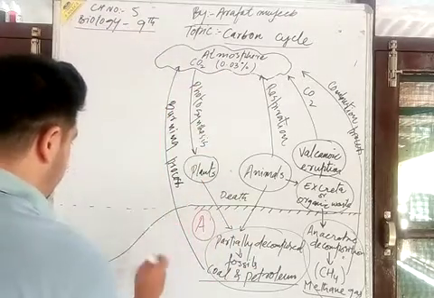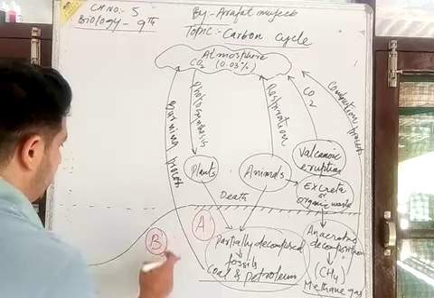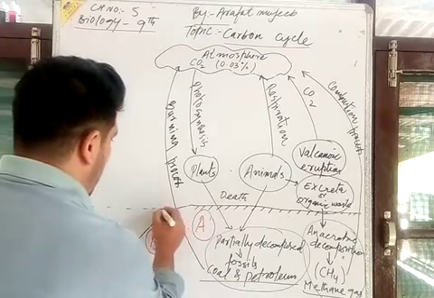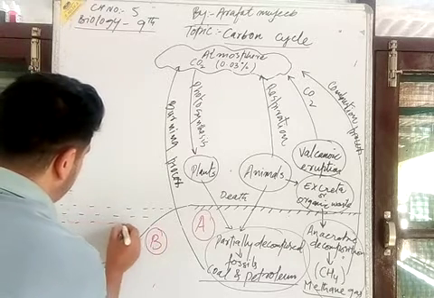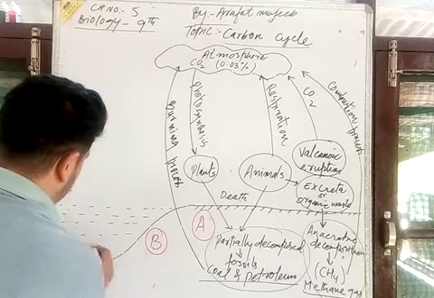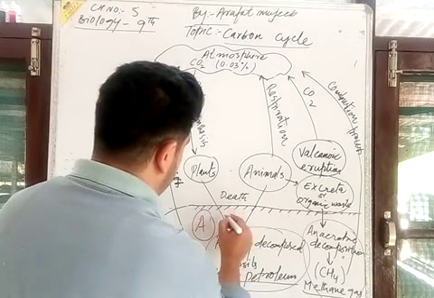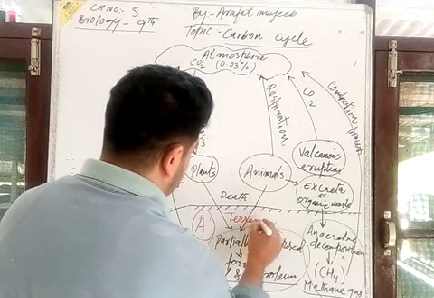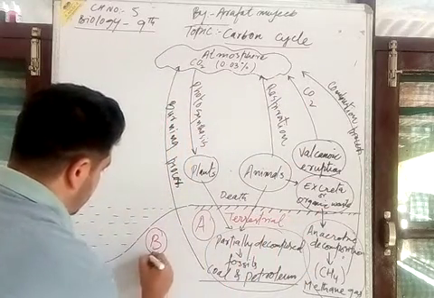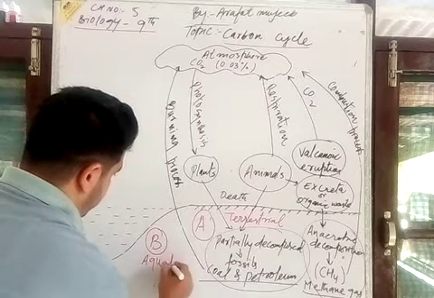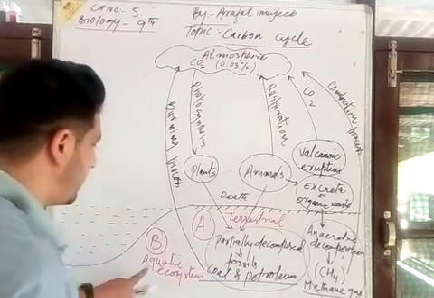You know that this is the B part I have to mention here. This B part is the aquatic ecosystem. I take here the example of the ocean water. This is the ocean water here. Here I will say it is the A part, terrestrial ecosystems contribution. It is the aquatic ecosystems contribution.